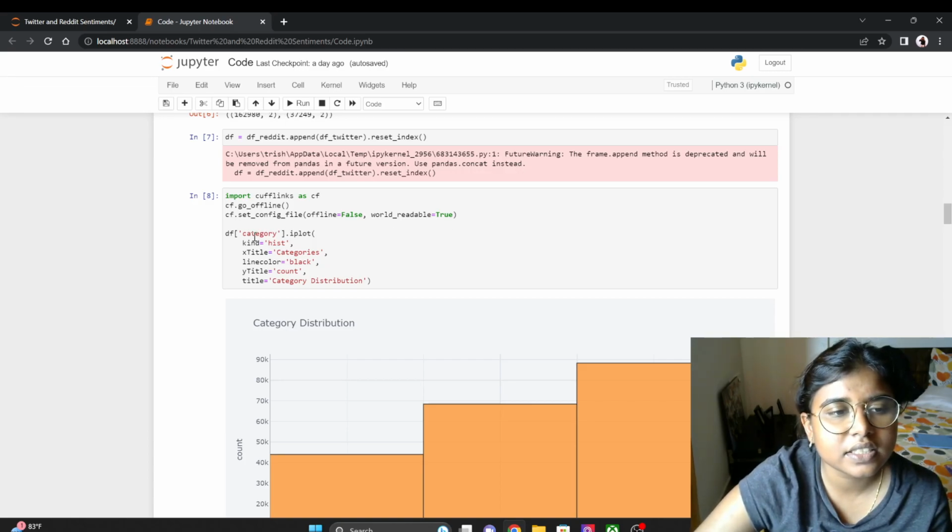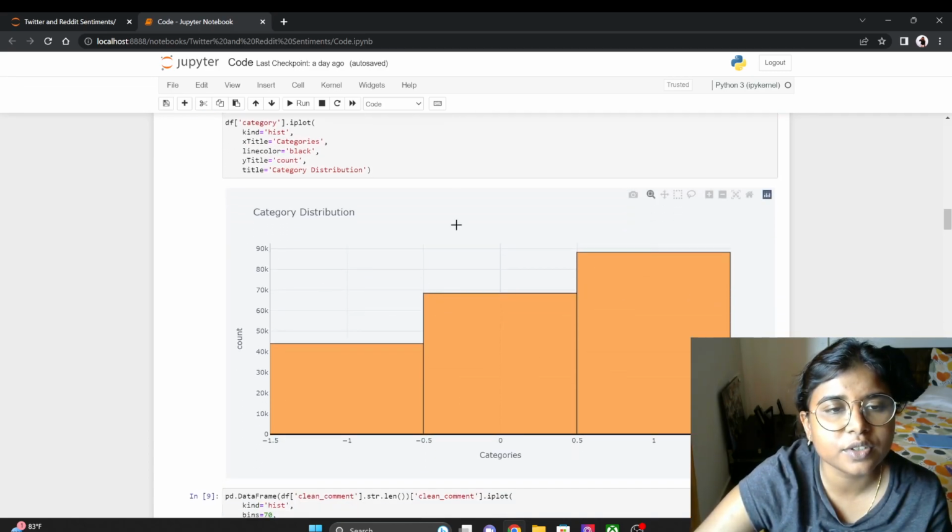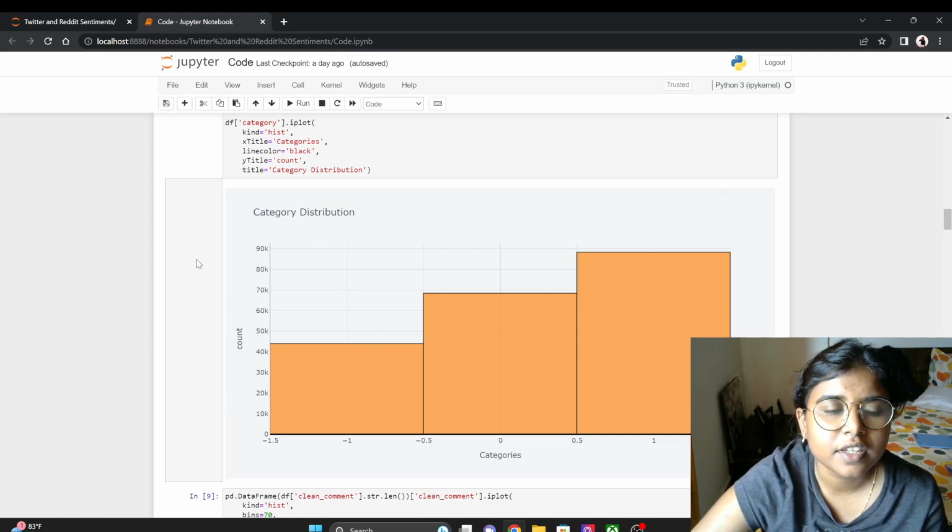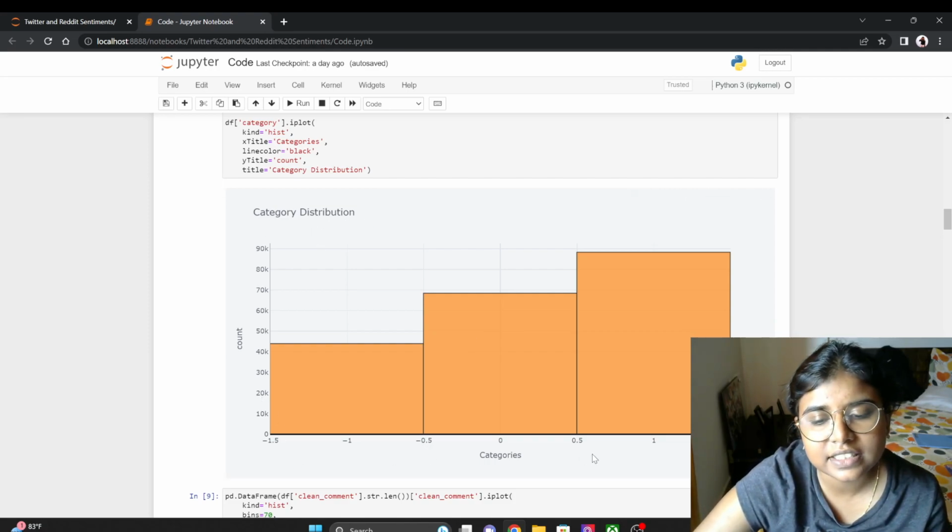Now this is the first graph that I have plotted using Cufflinks. This graph is called the category distribution graph. The y-axis is count and the x-axis is categories. Here there are three different types of categories and this shows how many words fall under each category.